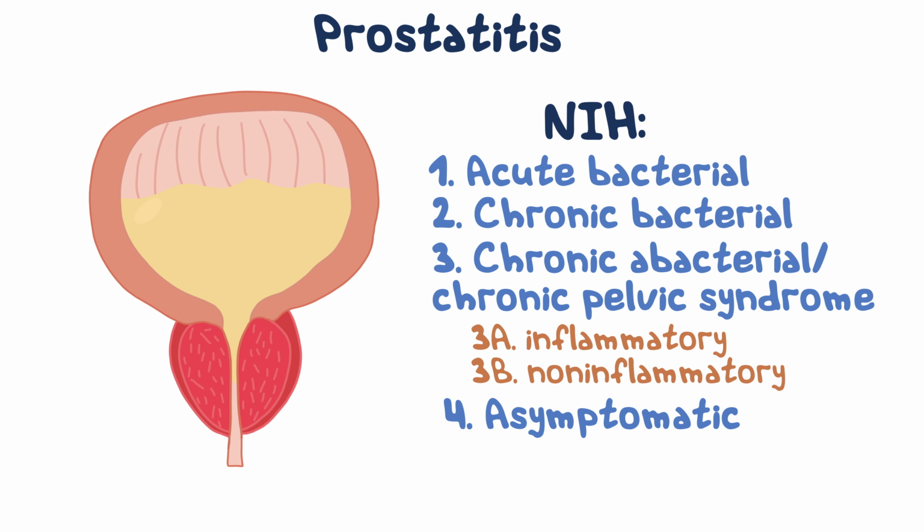Those categories are differentiated by clinical findings and by the presence or absence of signs of infection and inflammation in 2 urine samples. The first sample is midstream collection. Then a digital prostate examination is done and the patient voids immediately. The first 10 ml of urine constitutes the second sample.